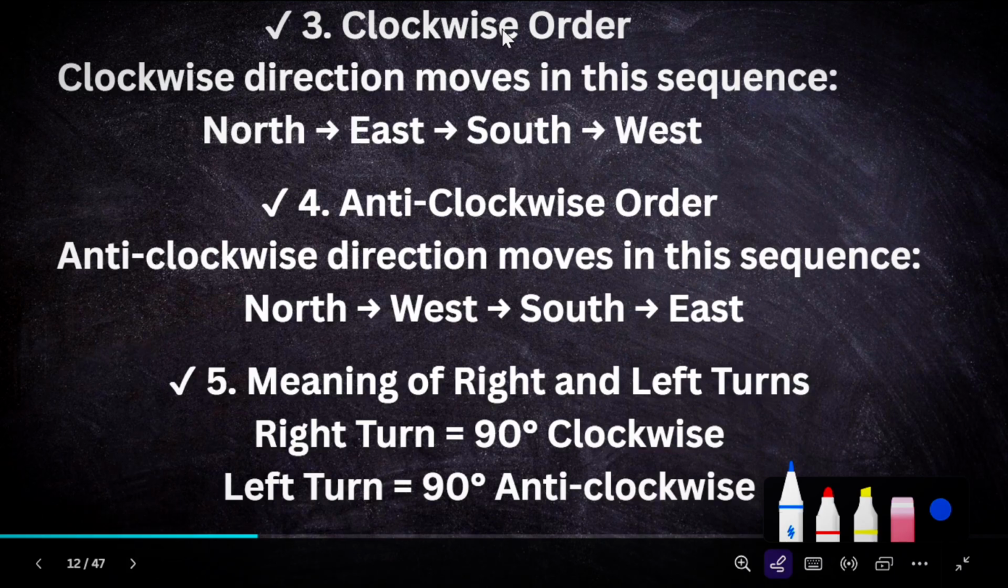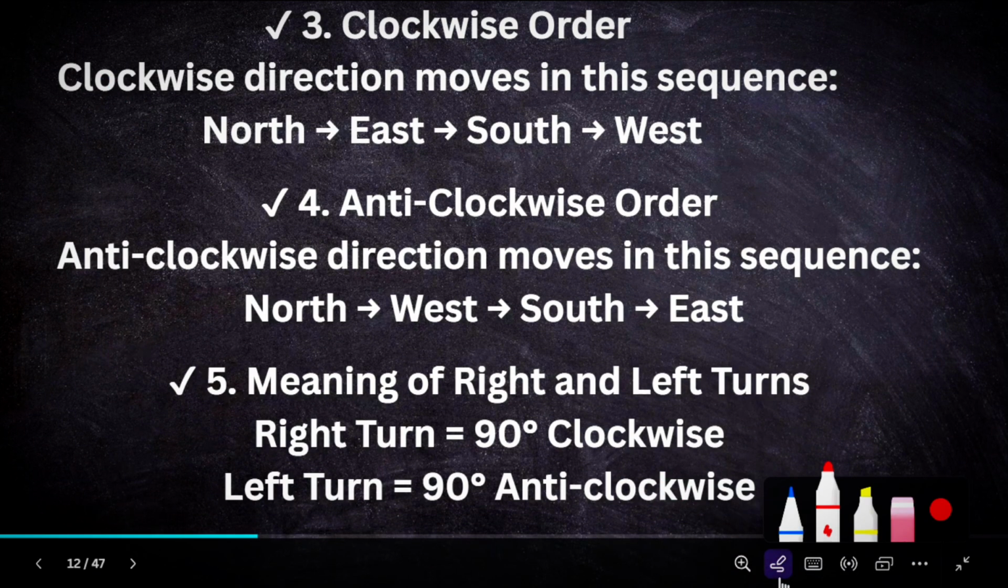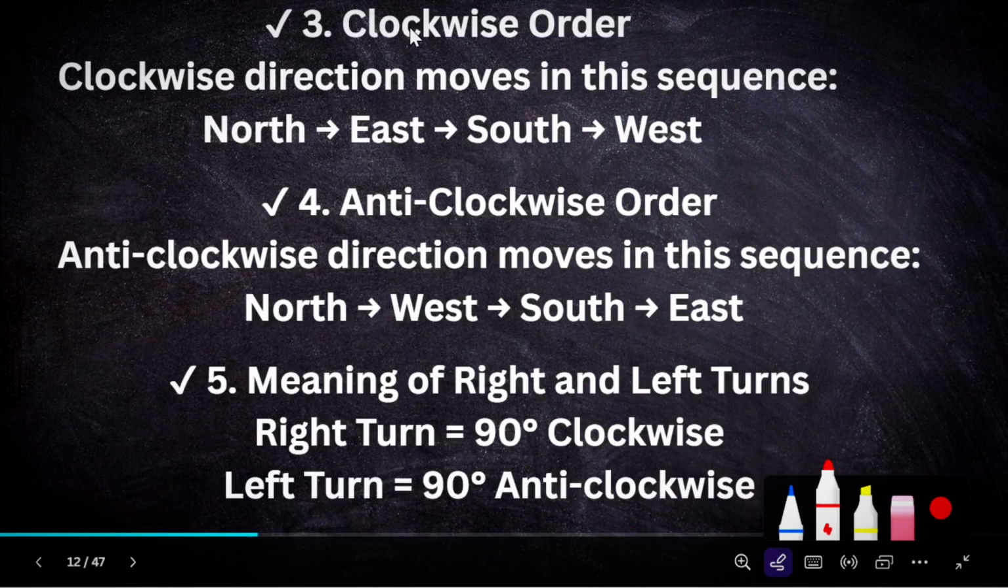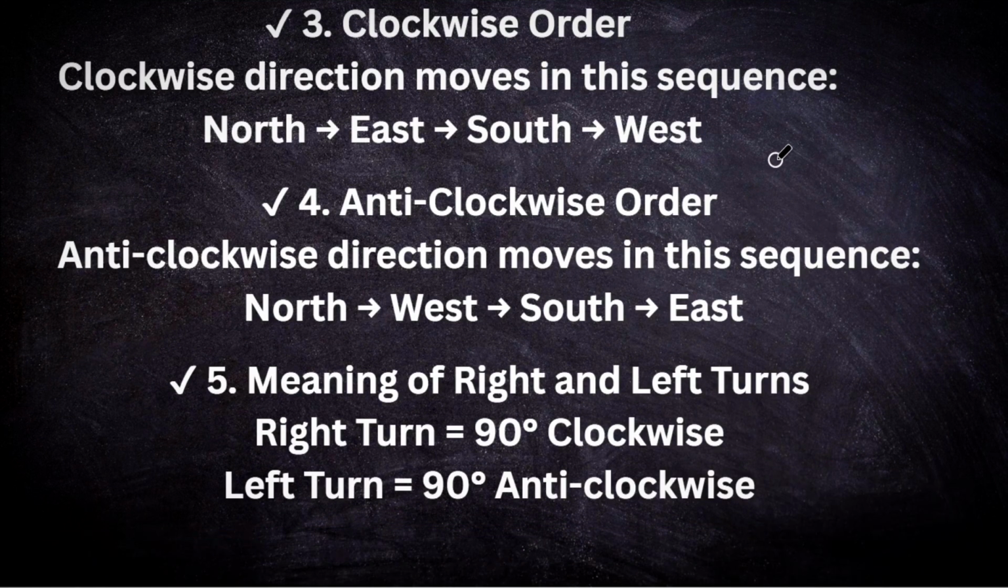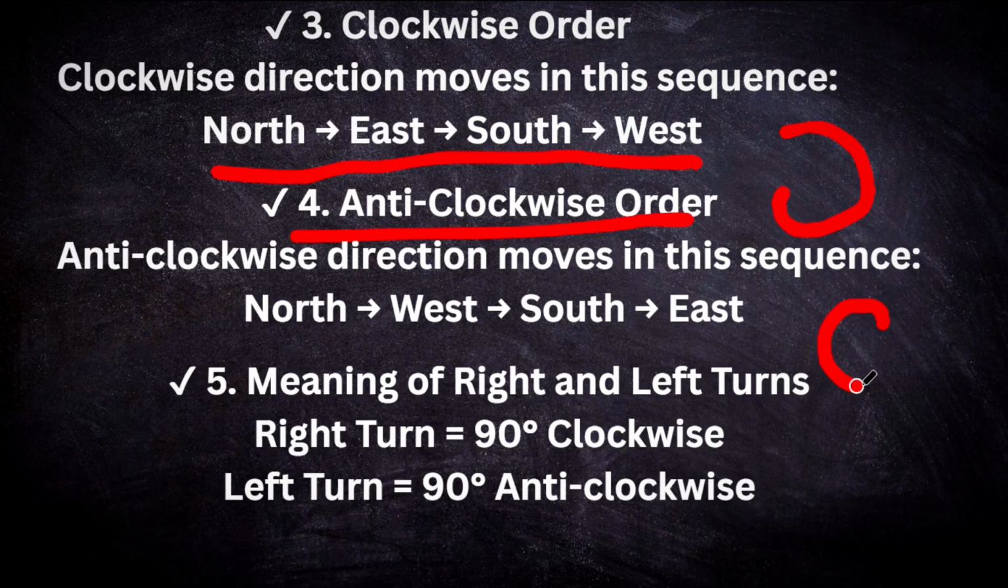So next part is clockwise order. The clockwise moves in a sequence. We learn what clockwise direction is and what anti-clockwise is. Clockwise directions start with north, east, then south, and then west. And the anti-clockwise order is in the sequence of north, west, south, east.